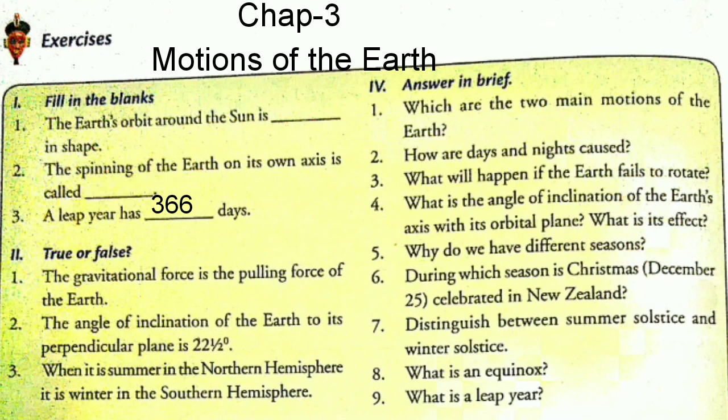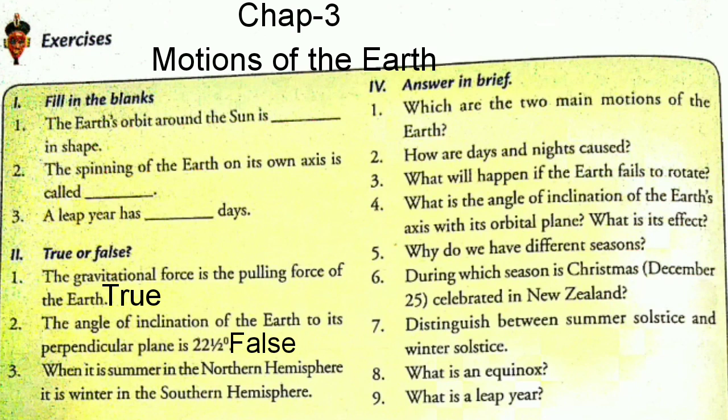Now, true and false. First one is the gravitational forces are the pulling force of the earth. Yes, this is true. Second, the angle of inclination of the earth to its perpendicular plane is 22.5 degree. No, this is false. The angle of inclination of the earth to its perpendicular plane is 23.5 degree. It is not 22.5, it is 23.5 degree. So this one is false.